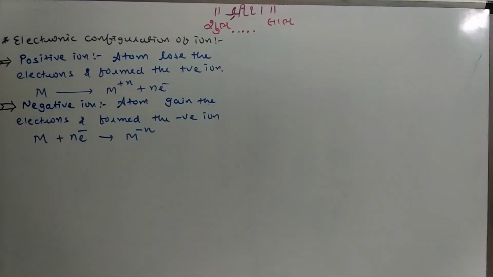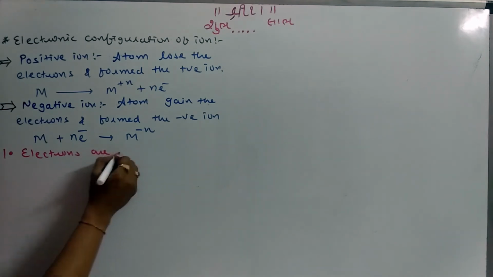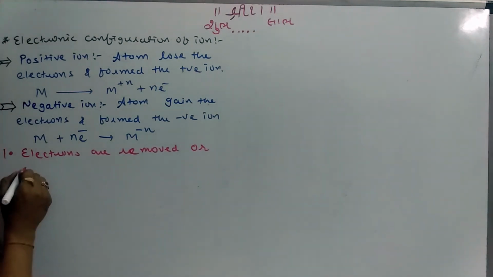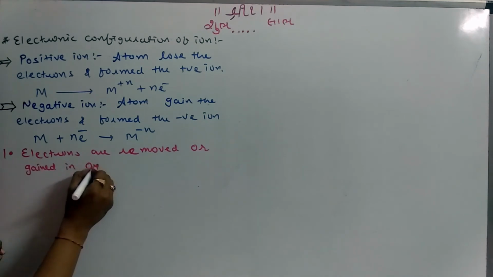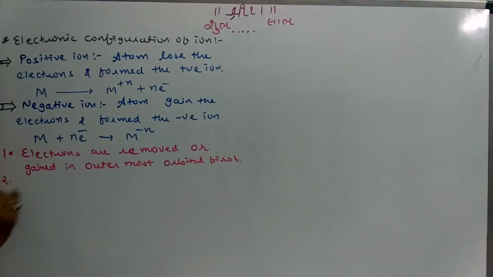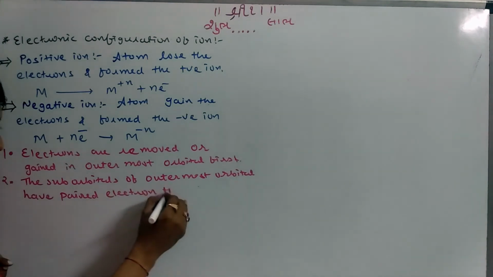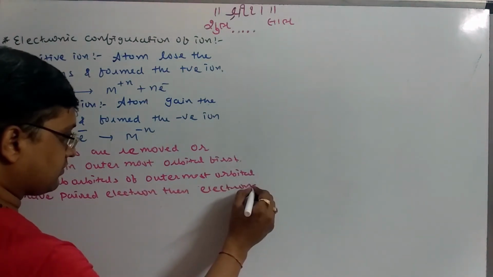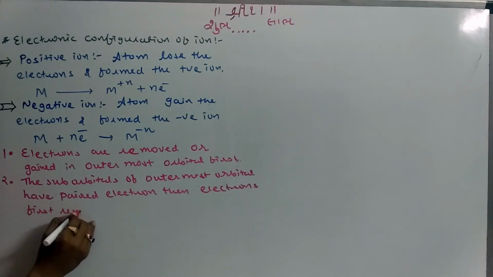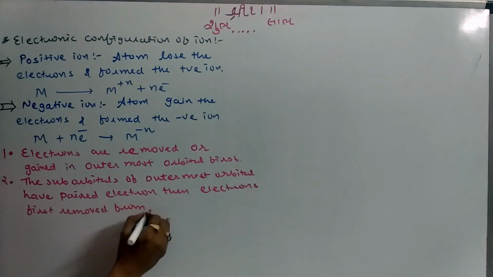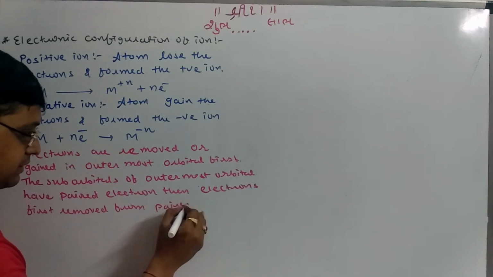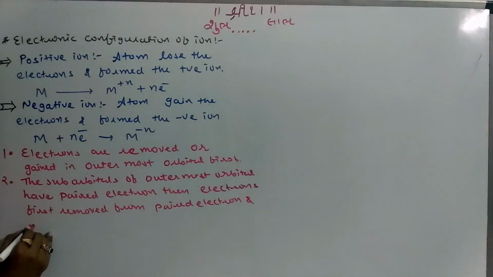There are certain important steps that I am introducing here to write the configuration of an ion. First, electrons are removed or gained in the outermost orbit. Second, if the suborbital of the outermost orbit has paired electrons, then the electron is first removed from the paired electron and makes it unpaired.